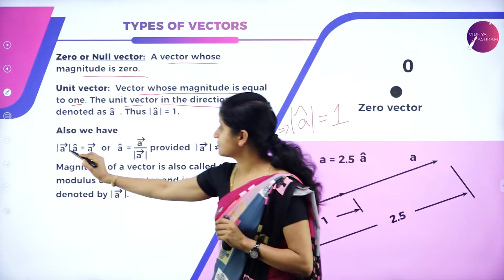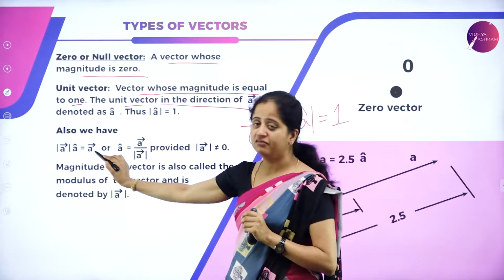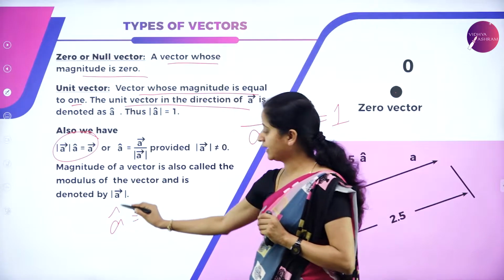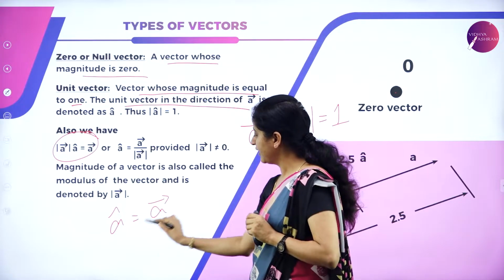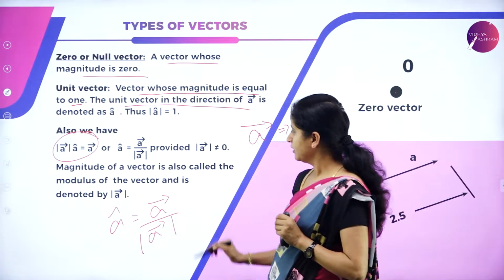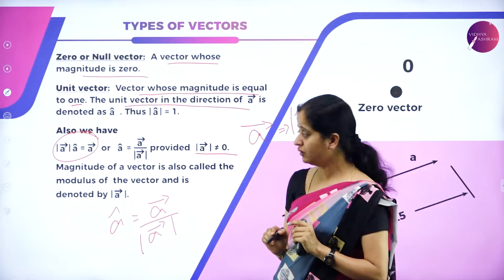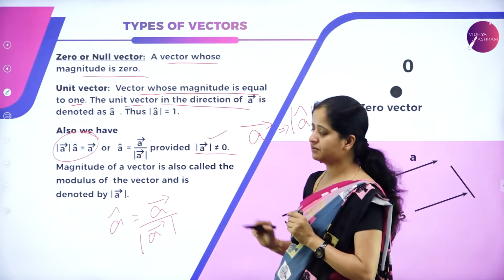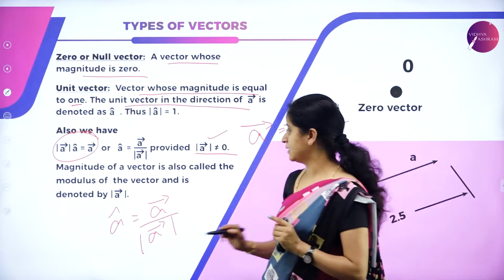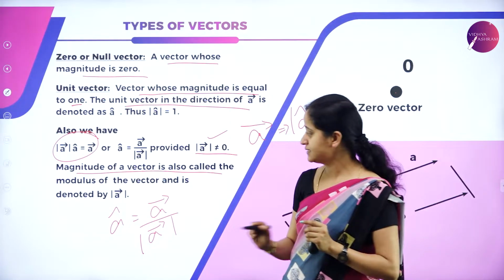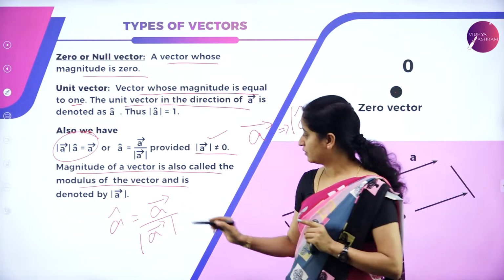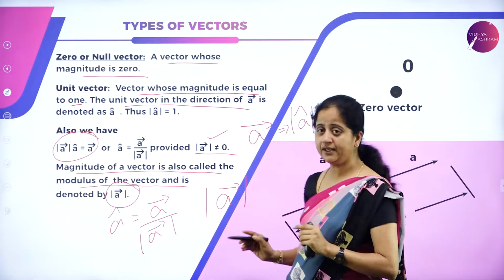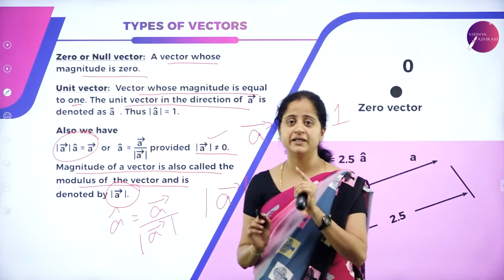We can also write this as modulus of vector A times A cap, which is equal to vector A. Or from this we can write A cap, the unit vector, is equal to vector A divided by modulus of vector A, where modulus of A is not equal to 0. If it is equal to 0, then we will call it a null vector. So the condition is that the modulus of A should not be equal to 0. The magnitude of a vector is also called the modulus of the vector and it is denoted by modulus of vector A.